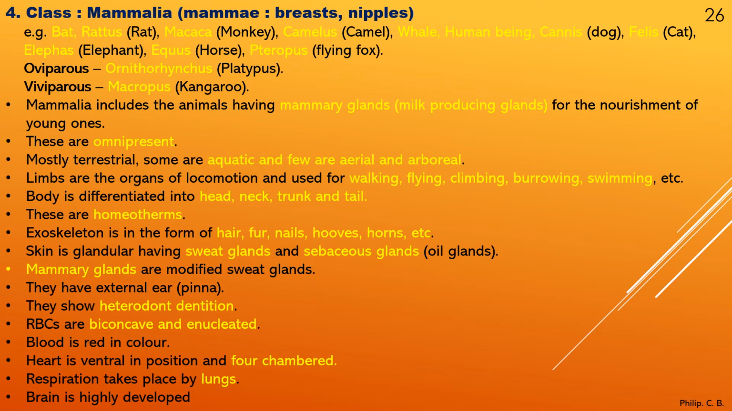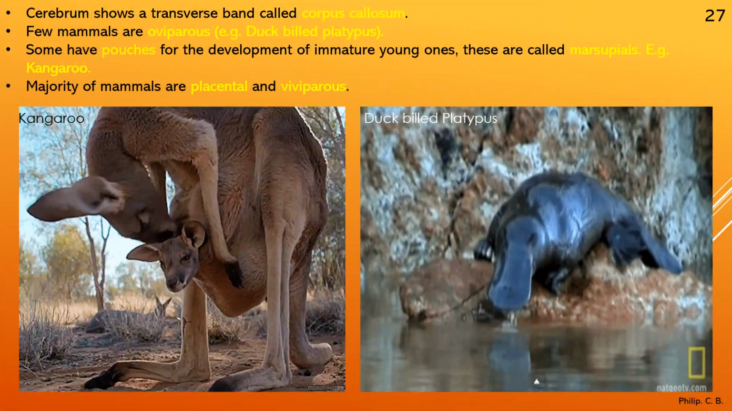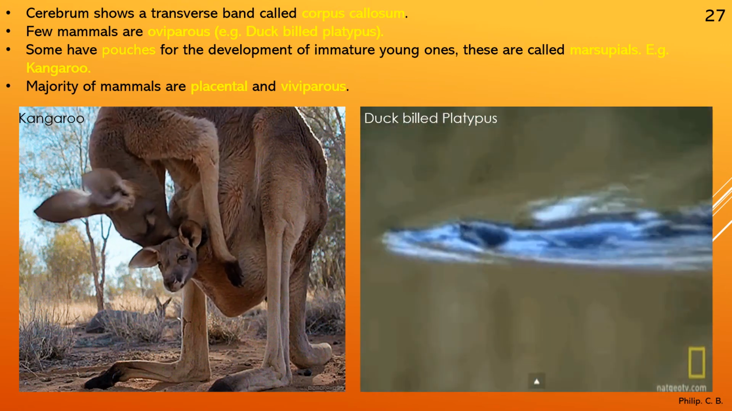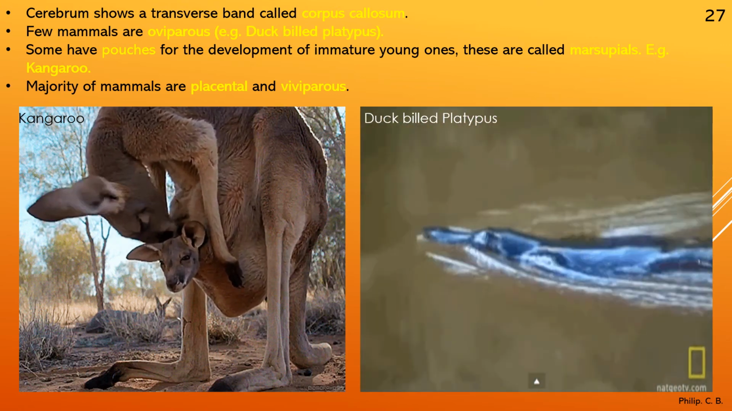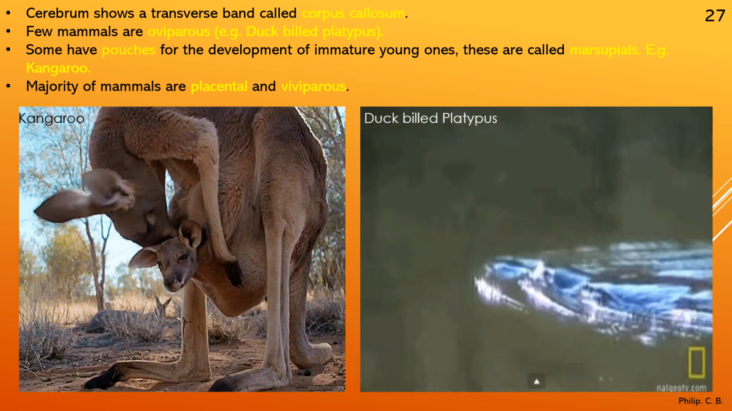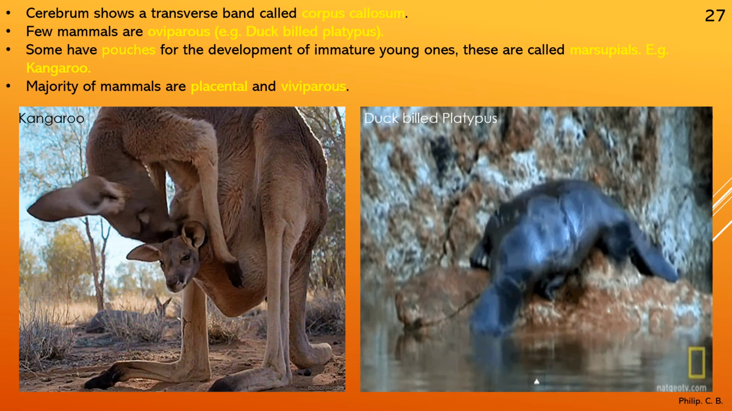They have got an external ear, that is pinna. They show heterodont dentition. RBCs are biconcave and enucleated. Blood is red in color. Heart is ventral in position and four-chambered, two auricles and two ventricles, similar to aves. Respiration takes place by lungs. Brain is highly developed. Next, few more points. Cerebrum shows a transverse band called corpus callosum, which is another unique feature in case of mammals. Few mammals are oviparous, as we just read in the beginning, duckbill platypus.